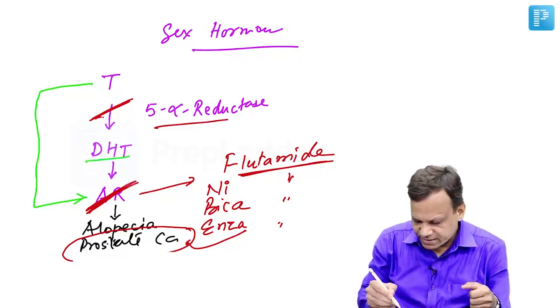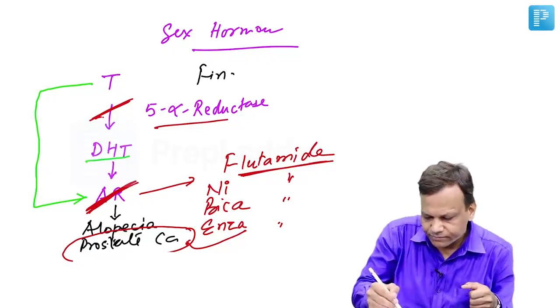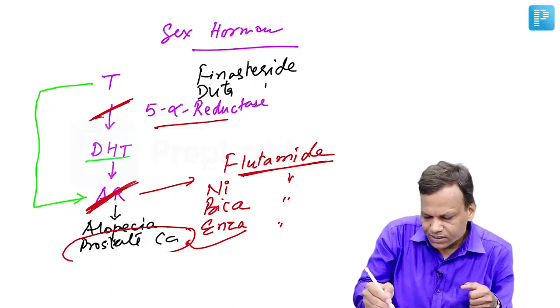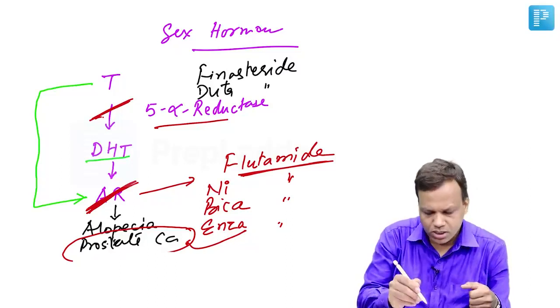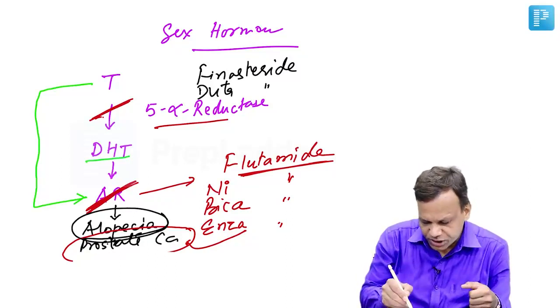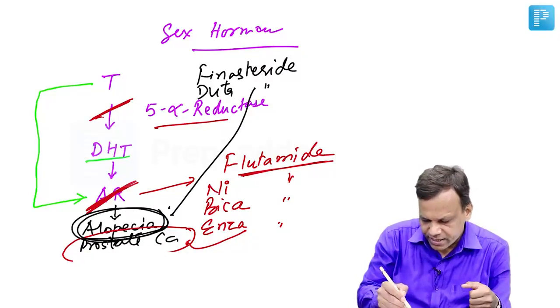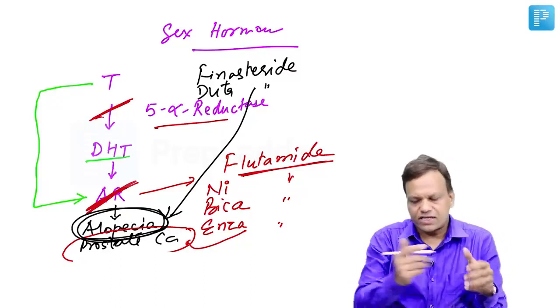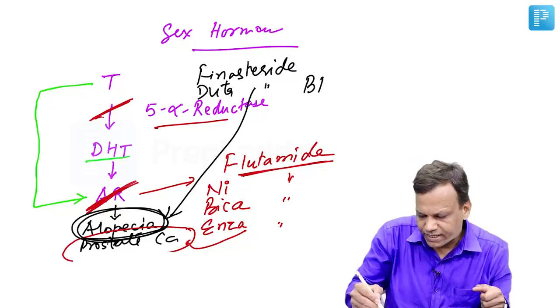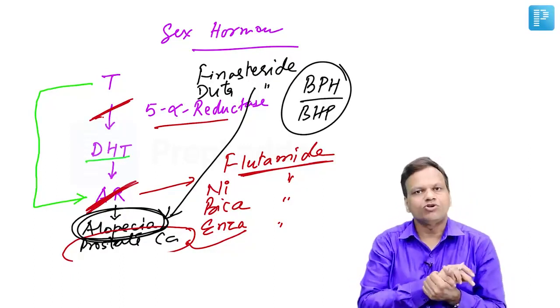Whereas 5-alpha reductase inhibitors like finasteride and dutasteride are the drugs which inhibit 5-alpha reductase. They decrease DHT but not testosterone. So they are used in treatment of alopecia, finasteride and dutasteride. And another use, they can be used in the benign conditions of the prostate like benign prostatic hyperplasia, BPH or BHP. They are used in treatment of BPH or BHP.